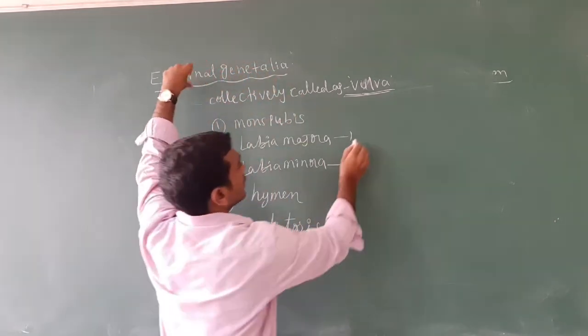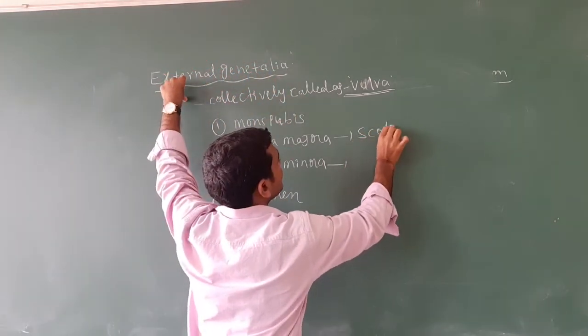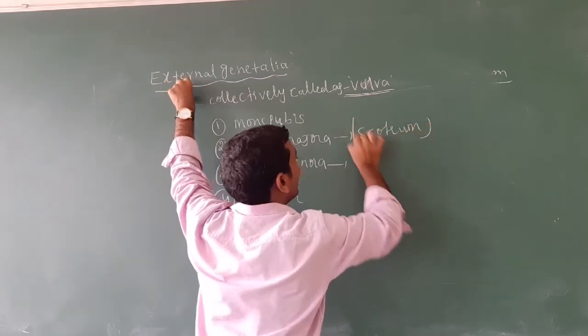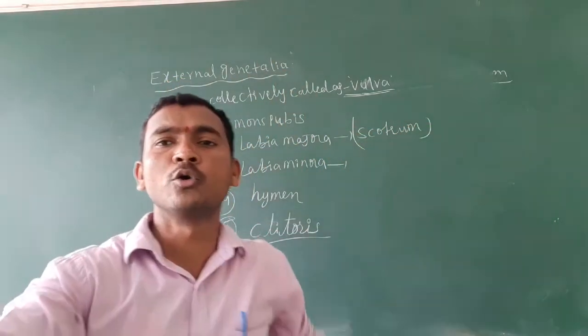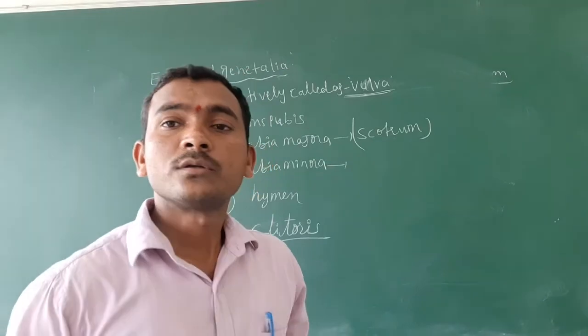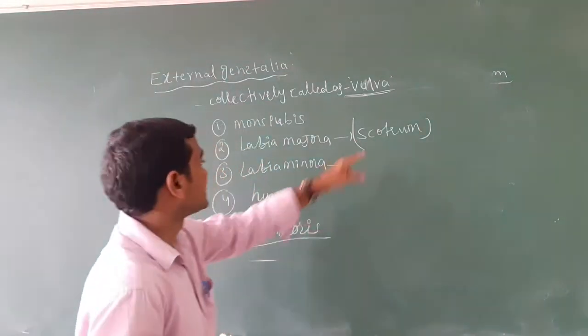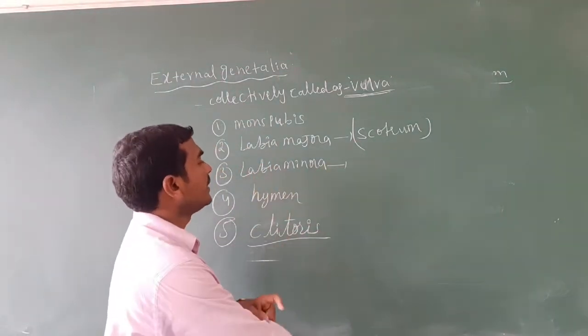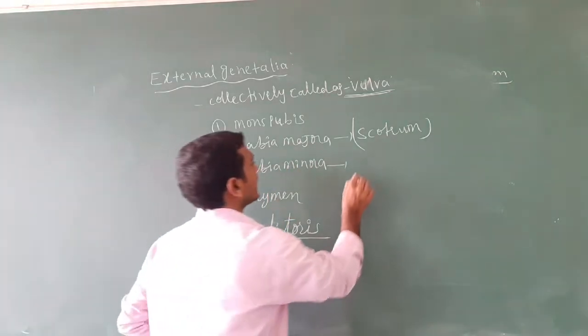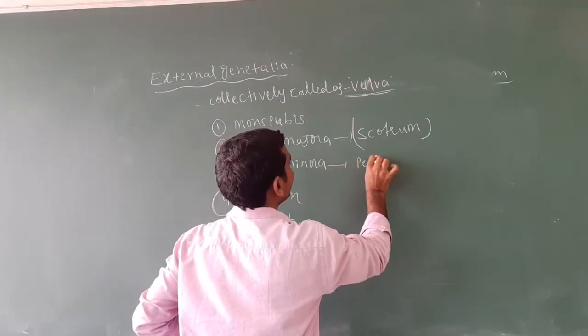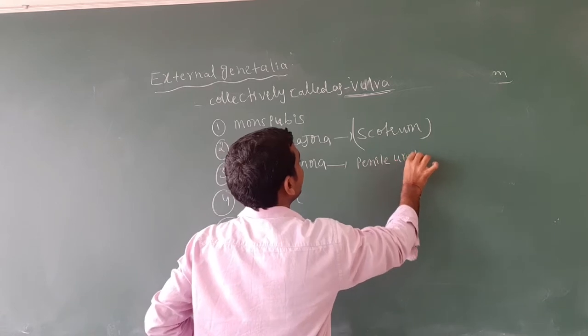The labia majora is a homologous organ of the scrotum of the male reproductive system. The labia minora is a homologous organ of the penile urethra.